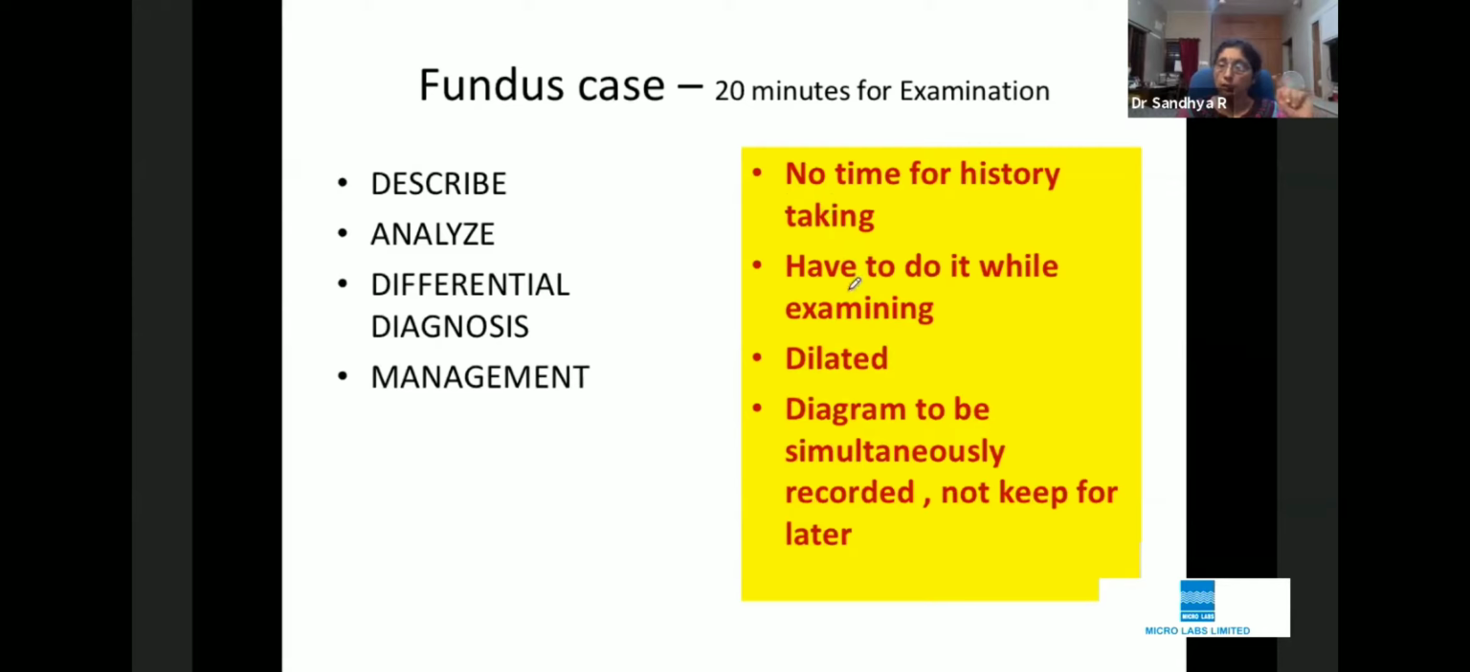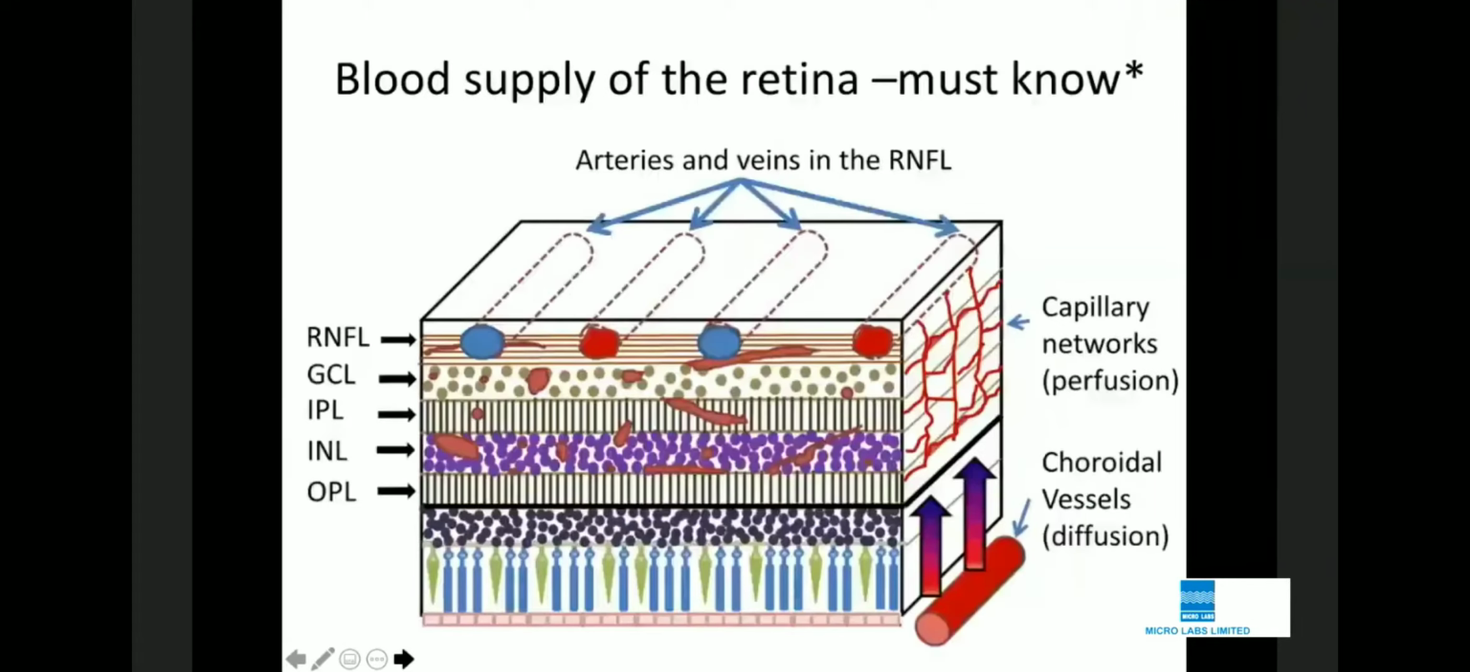Please remember that you don't have time for history taking in a fundus case. You have to ask salient questions while you're doing your examination. So everything has to happen in the 20 minutes. Don't forget that you also have to draw your diagram simultaneously. And often the pupil is already dilated by the time the case is given to you. So how do we start deciphering the vein occlusion?